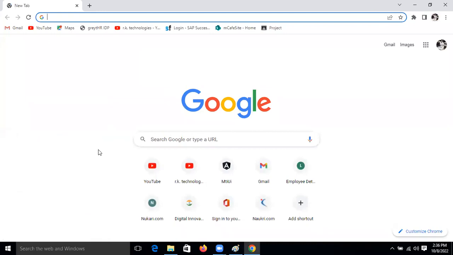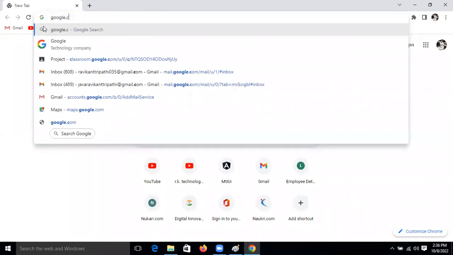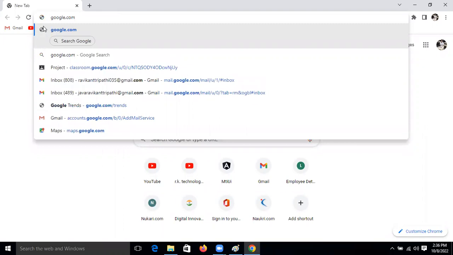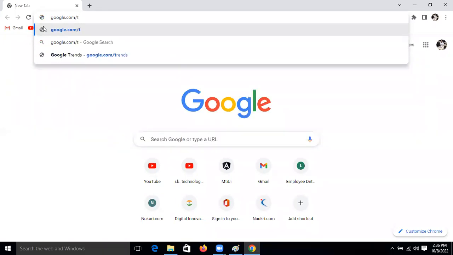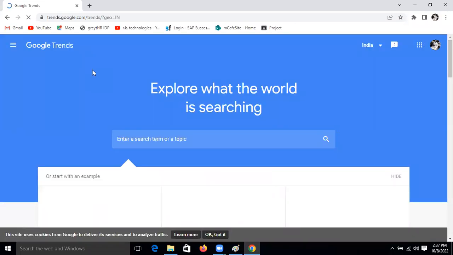Here, what you need to do is go to google.com slash trends and click on Trends. My internet speed is a little bit slow now, friends.